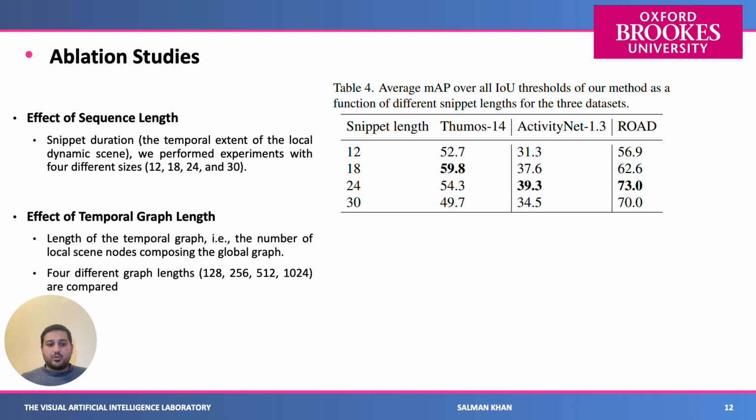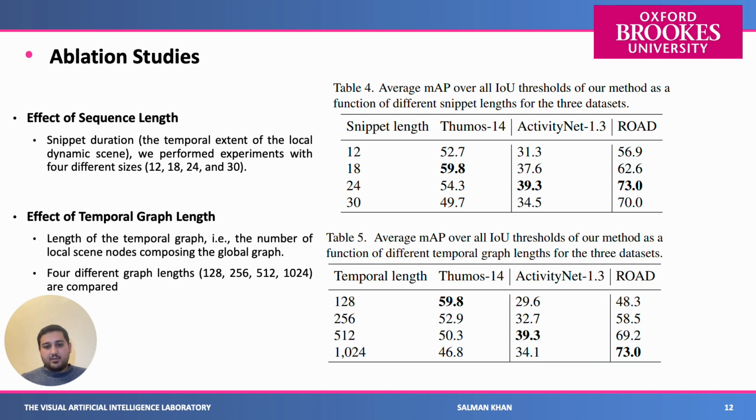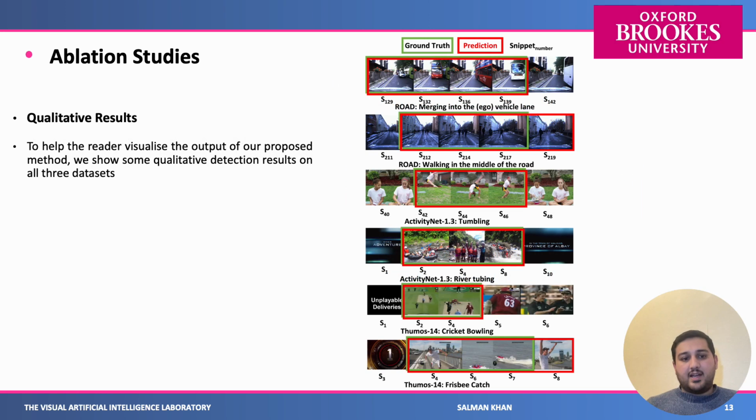We also show the effect of different sequence lengths, for example, the sequence length for a snippet, or the effect of the temporal graph length, for example, for the whole temporal graph, how many scenes a temporal graph can have. And lastly, we show the qualitative results for all the datasets.